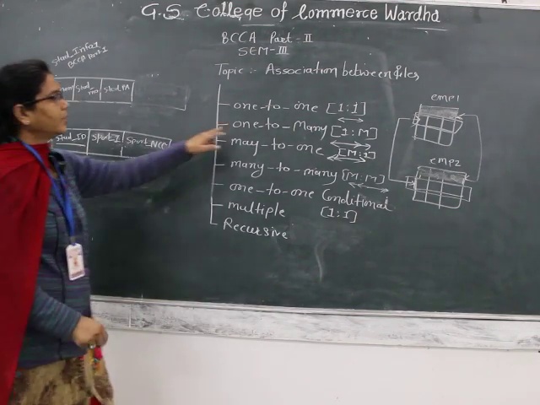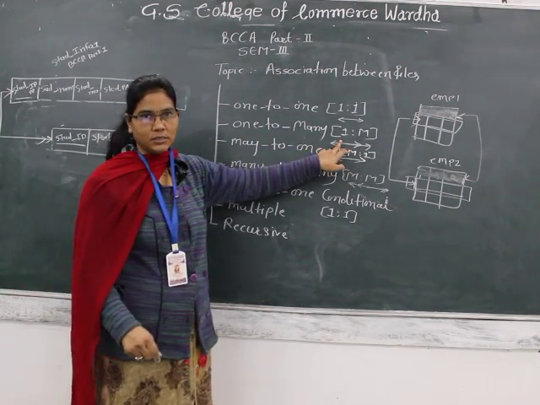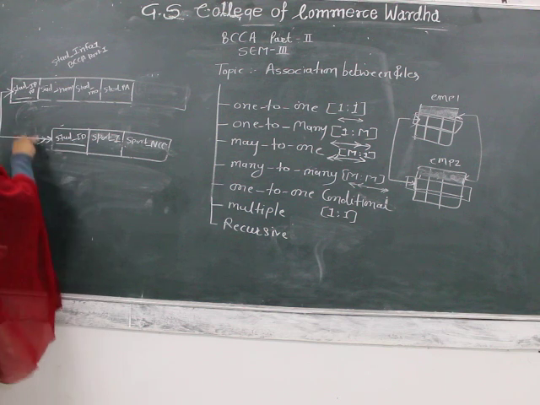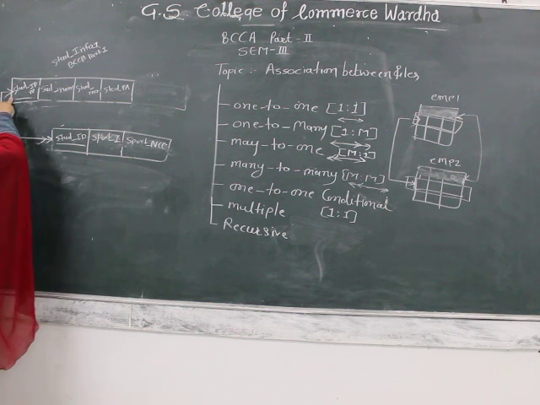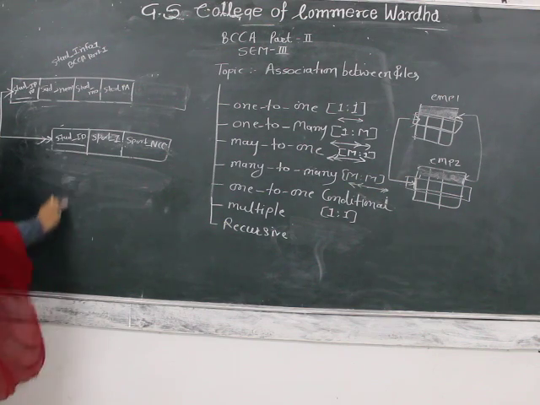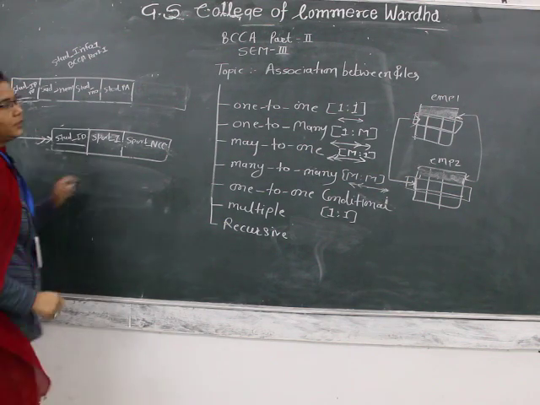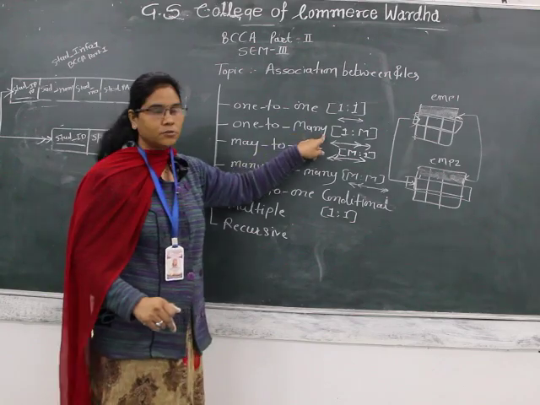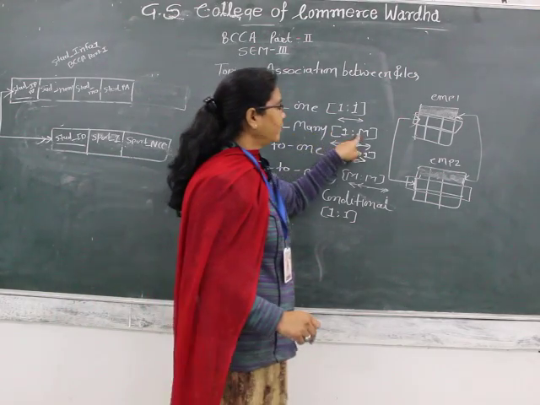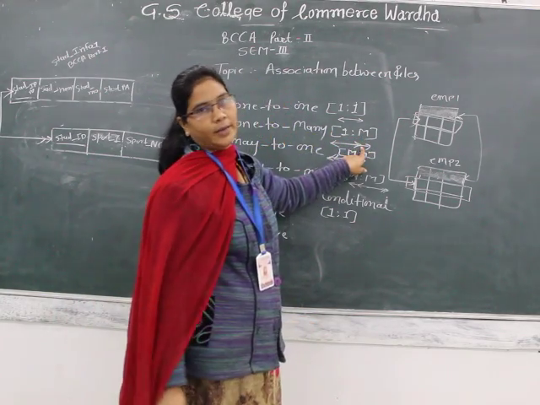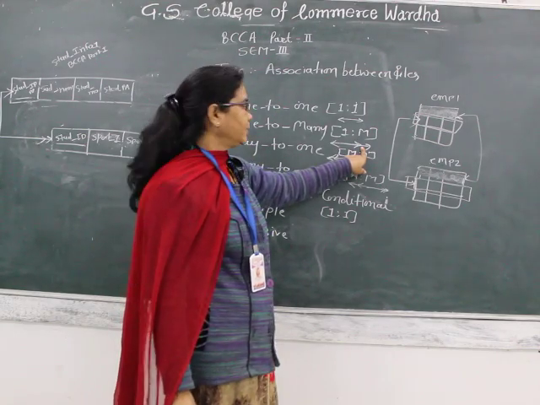So it is nothing but the one to many relationship, and it is indicated by a double arrow. Now, one record of this file can be related with multiple records of this file. So it is nothing but the one to many association. It is represented by 1:m, and it is indicated by 1 and a double arrow.